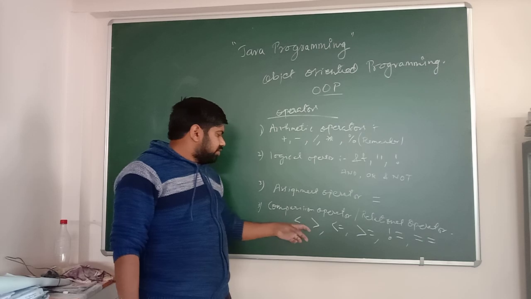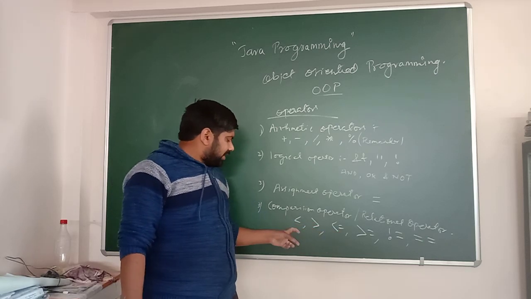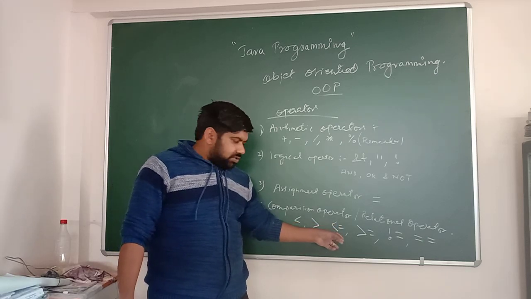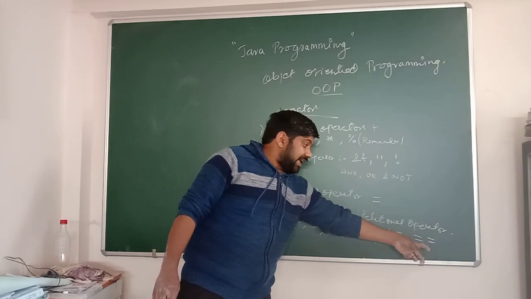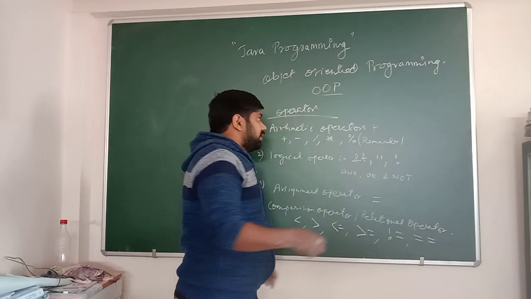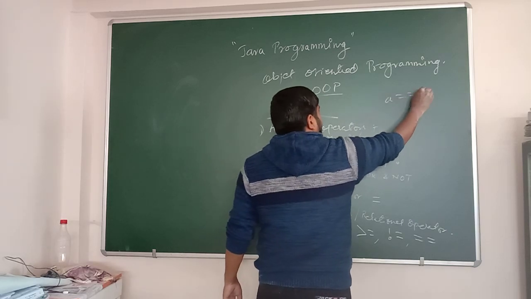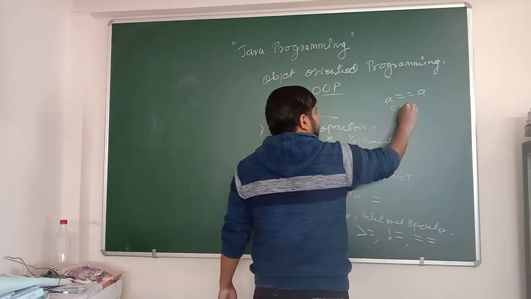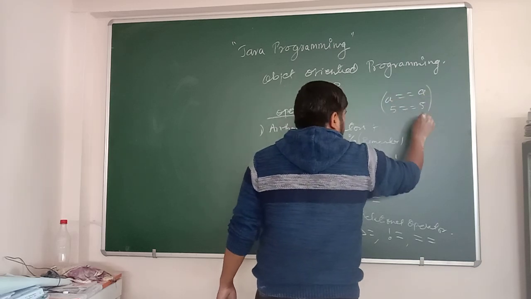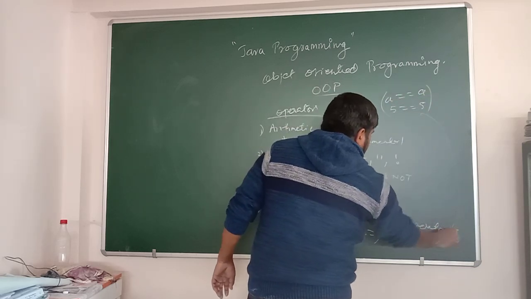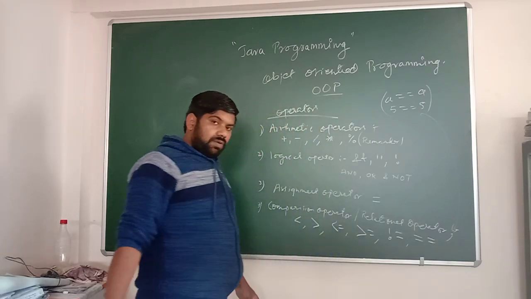So these are the relational operators: greater than, less than, less than equals to, greater than equals to, not equals to, and equals to. Okay, this is equals to. This means A equals to A, that is, 5 equals to 5. Yes, it's true, 5 equals to 5. So for that reason we are using this operator.